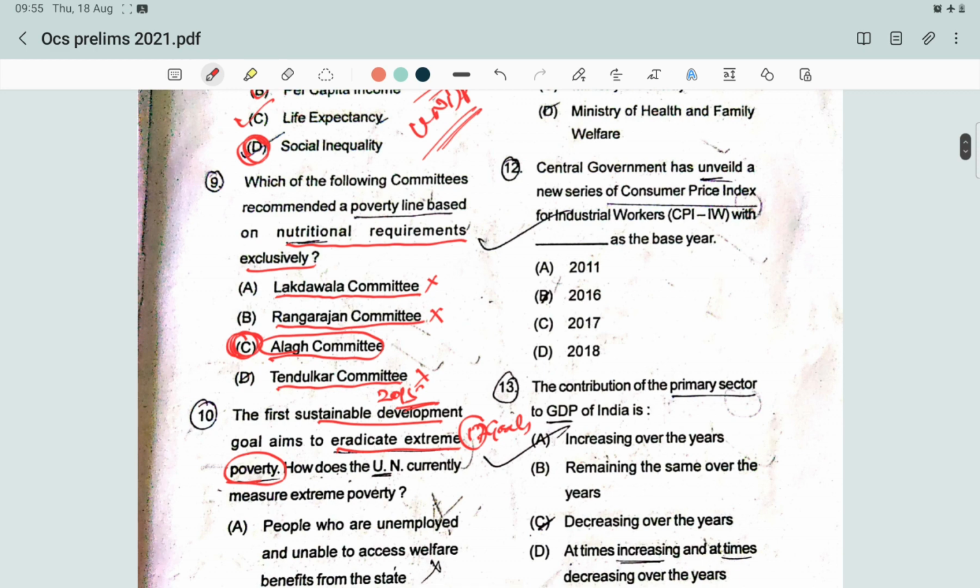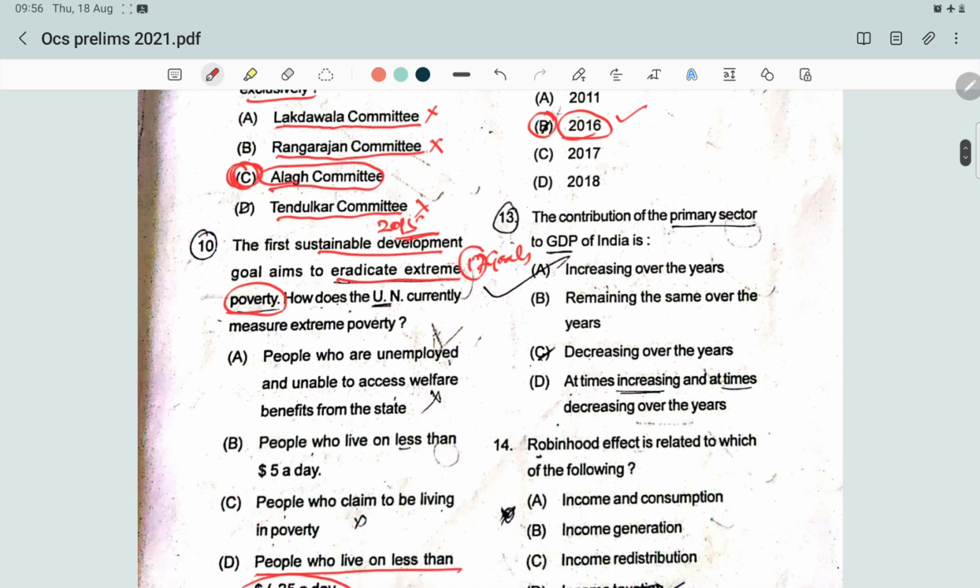Then next question, the central government has unveiled a new series of consumer price index for industrial workers, with which base year? The answer is 2016 as the base year. So what is this consumer price index? It is designed to measure a change over time in prices of a given basket of goods and services consumed by a defined population, that is the industrial workers, and the base year was fixed as 2016.